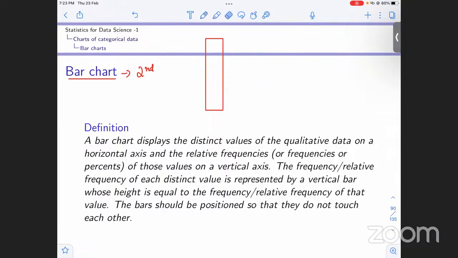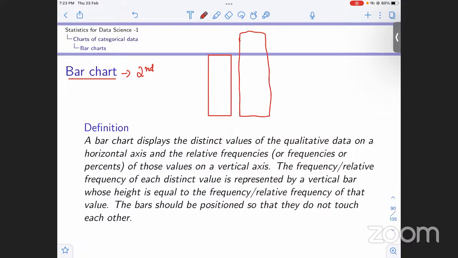So these are bars. Basically what we do in bar charts is we construct these bars, and these bars are proportional to the frequencies, the height of the bar. For example, I can make a bar of this height, right? I can make a bar of this height as well, right? So what is differentiating this bar from that bar? Obviously the height, but what is the height proportional to?